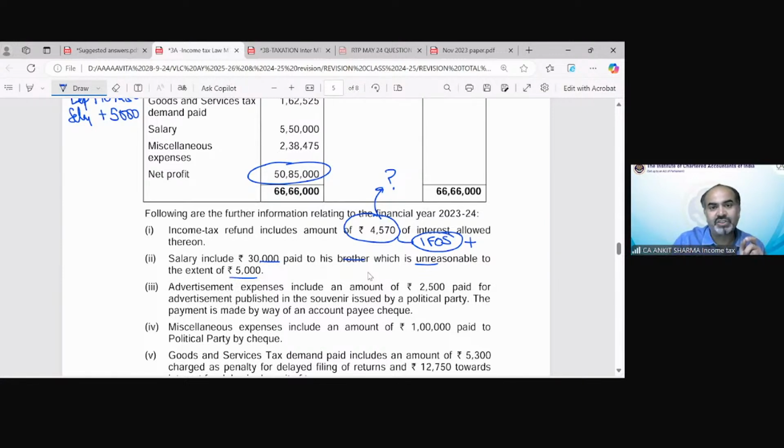Advertisement expenditure included an amount of 2,500 paid for an advertisement published in the souvenir issued by a political party. So any payment to a political party would, of course, be disallowed. So 2,500 is going to be disallowed. Miscellaneous expenditure includes an amount of rupees 1 lakh paid to a political party by cheque. Again, this miscellaneous expenditure is also disallowed, because anything paid to a political party would be disallowed.